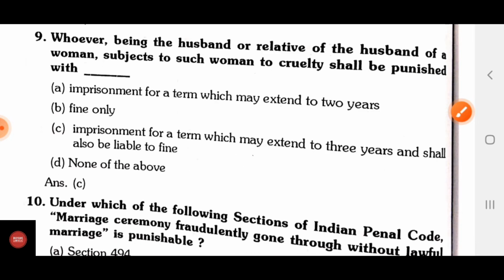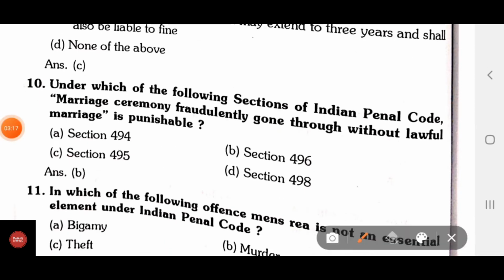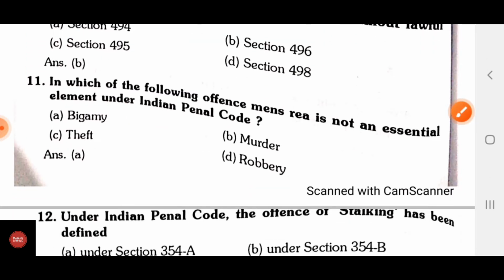Question number 10, under which of the following sections of IPC is a marriage ceremony fraudulently gone through without lawful marriage punishable? A, section 494; B, section 496; C, section 495; D, section 498. The correct answer is B, section 496.